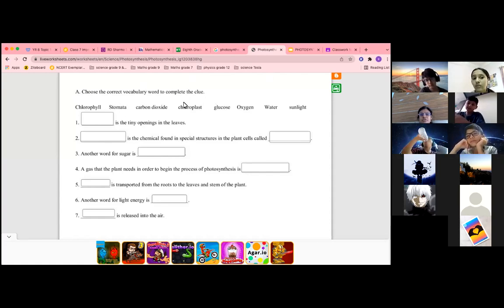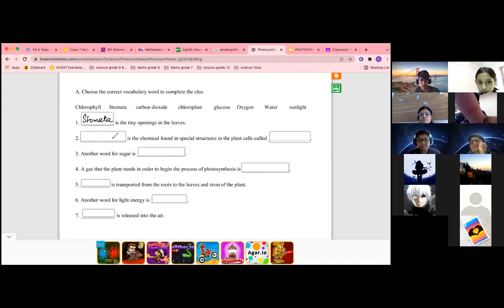Choose the correct vocabulary word to complete the clue. Dash is the tiny opening. Stomata. Yes, correct, stomata. Dash is the chemical found in special structures in the plant cells called chloroplast. Chlorophyll. No. Glucose. Chloroplast.